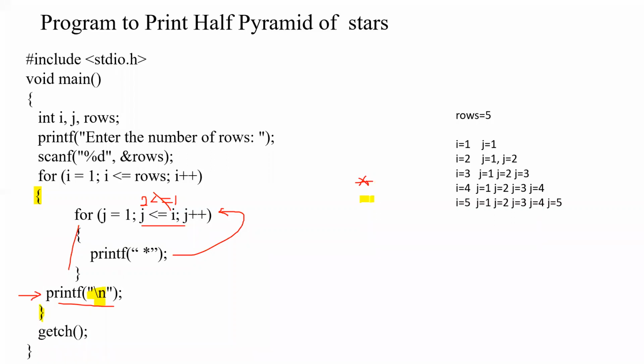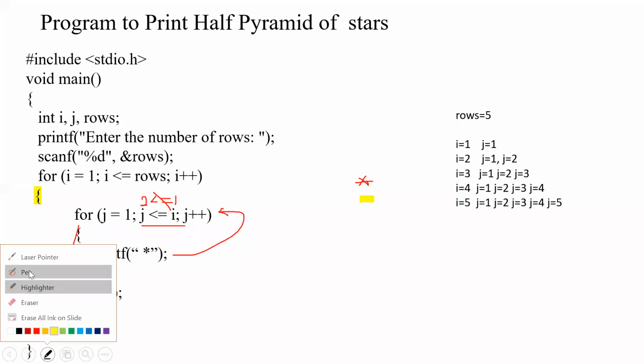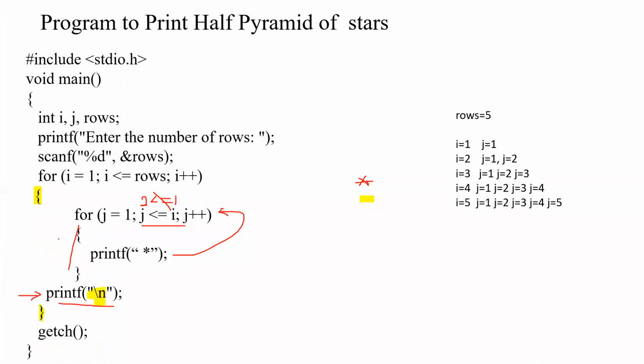New line means the cursor will come down. Got it? Is it clear? After this printf, it encounters a curly bracket. That means after the for loop is over, to which line will it be moving now? Once the body of the outer for loop is over, it will be going to the for.